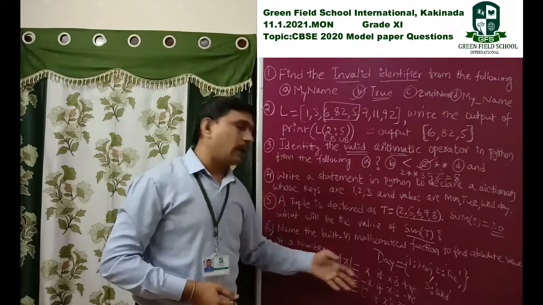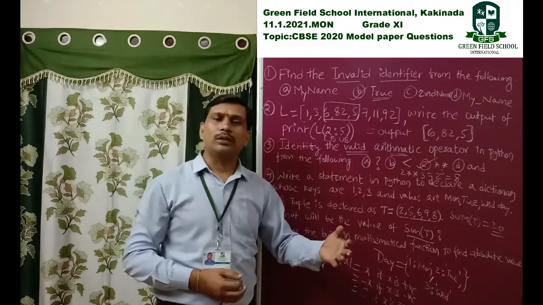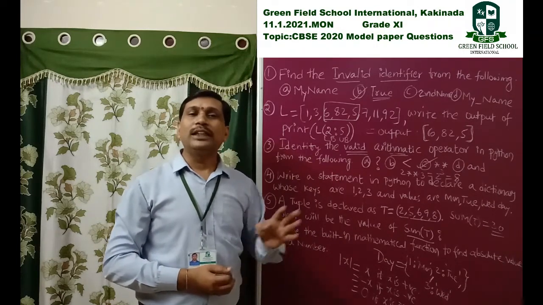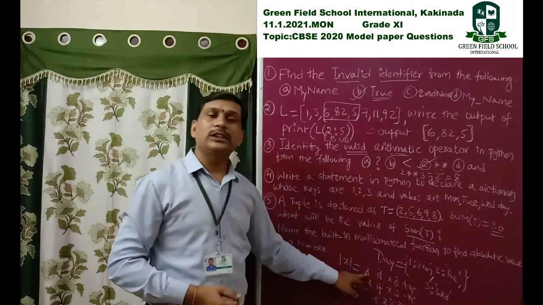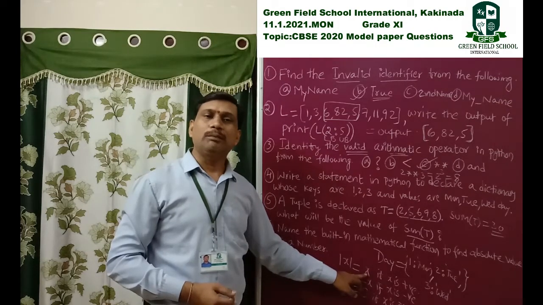So this is the absolute value of a given number. Suppose absolute value of 4. Absolute value of 4 is 4. Here 4 is a positive value, so it returns a positive value. If x is positive, it returns x. Here I am taking x as positive 4, that's why the answer is plus 4.